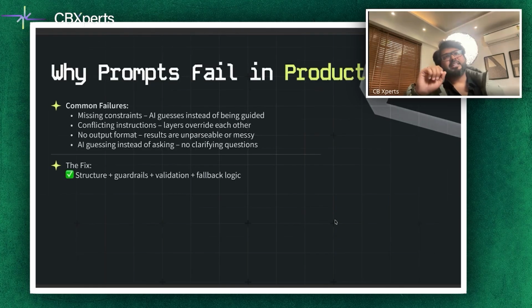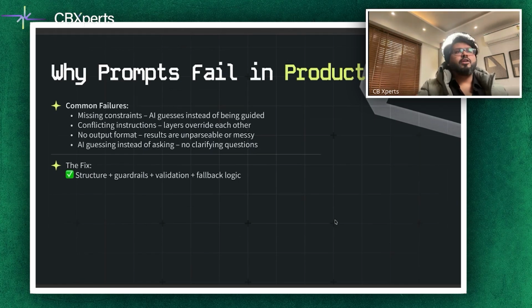Now, again, it's important that we understand why, a lot of times, and this happens even today, prompts fail in production due to missing constraints. The AI guesses instead of being guided. Conflicting instructions are present, one layer overriding the other. There is no proper output format, so results are messy. And the AI guesses instead of asking clarifying questions. So what is the fix? The fix is what we discussed in our earlier slide: add structure, guardrails, validation, and feedback logic. An example of a missing constraint is telling the AI to summarize employee data without specifying which columns or tables, so it might hallucinate non-existent fields.